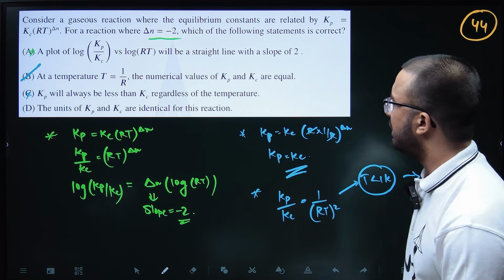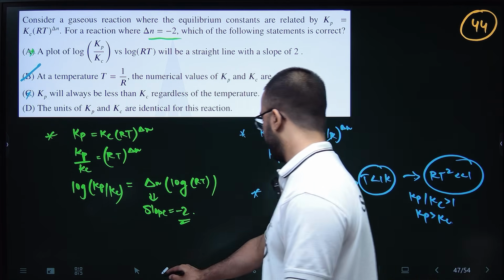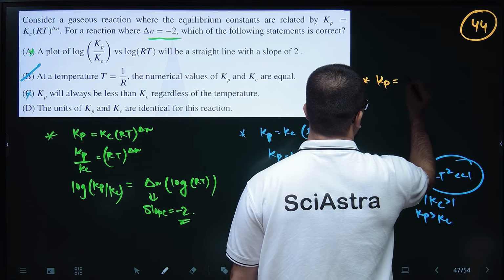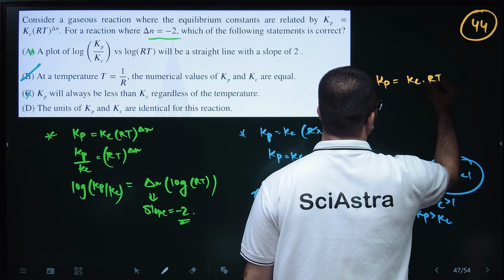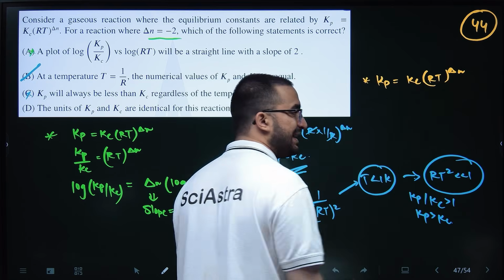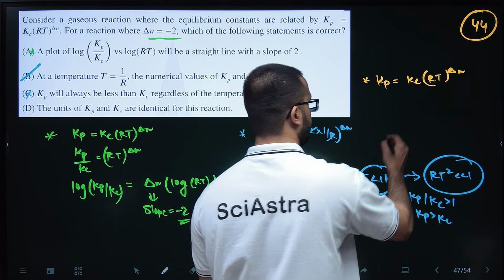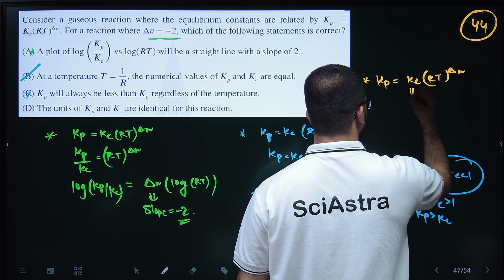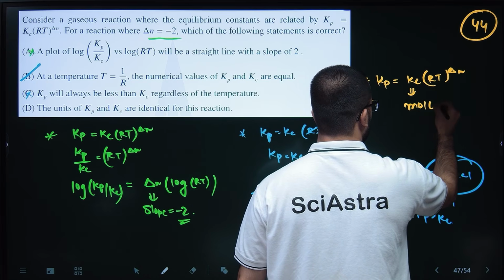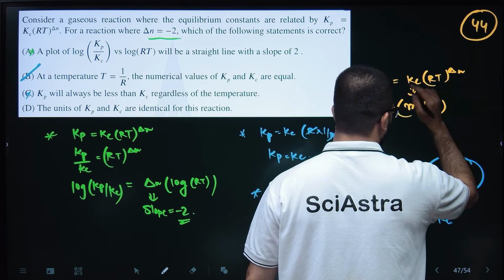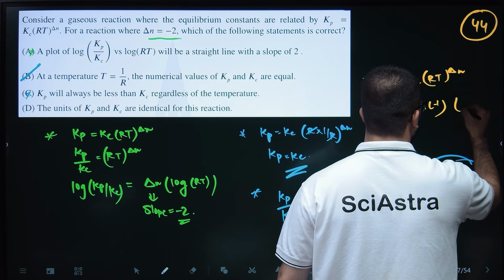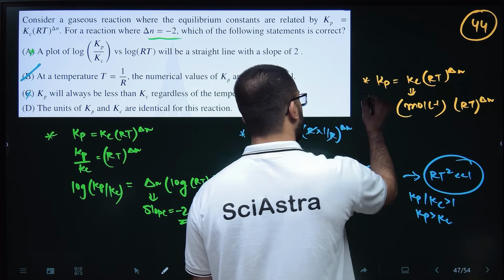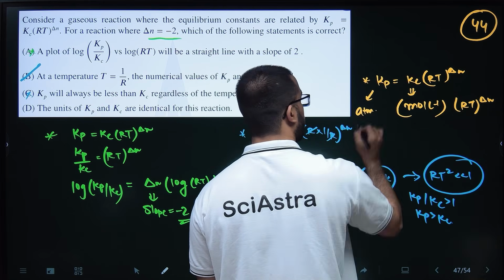No, because Kp is Kc RT to the power delta n. Kc has the units of mole per liter, and Kp will have units of atm because it is pressure.